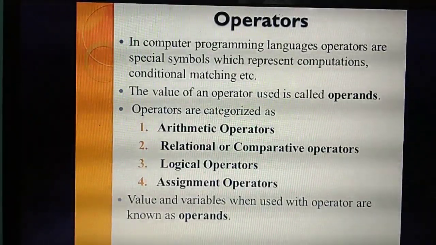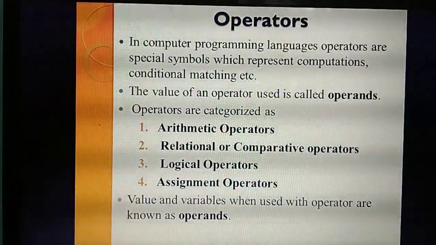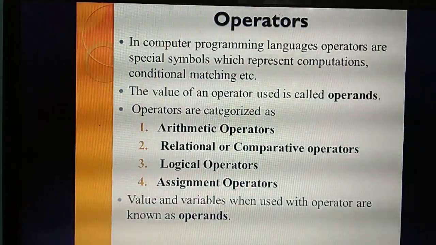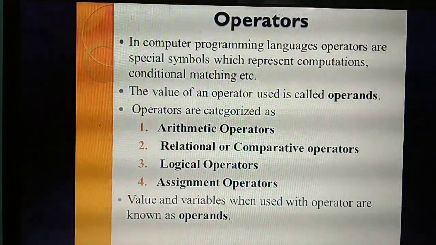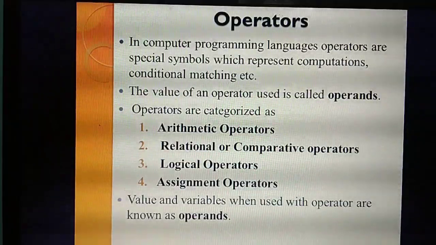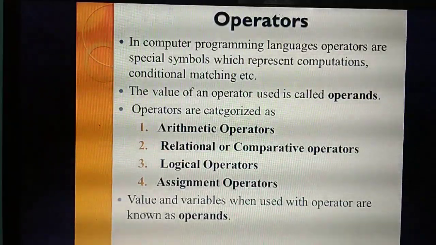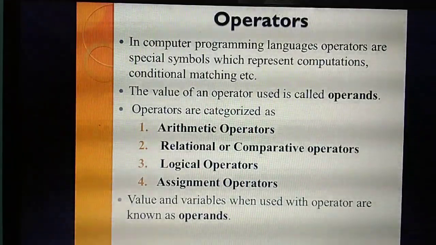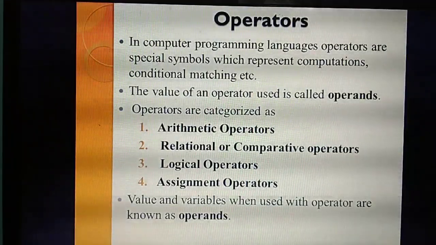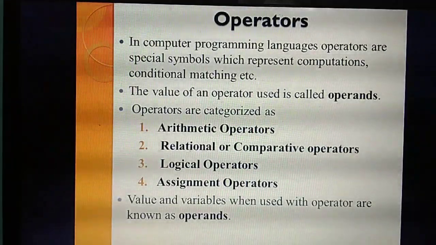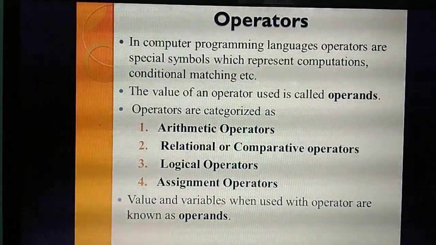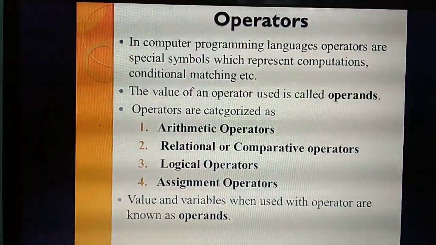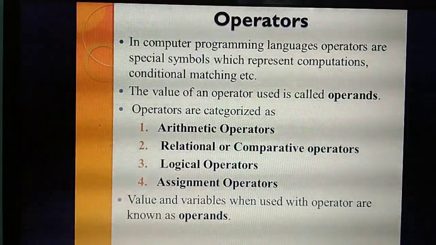What do you mean by operator? The symbol you are going to use for some calculation is called an operator. What do you mean by operands? The values of an operator. That means in a plus b, a and b are called operands. Then the value: a plus b equals 5, so 5 is the value. Understand now?